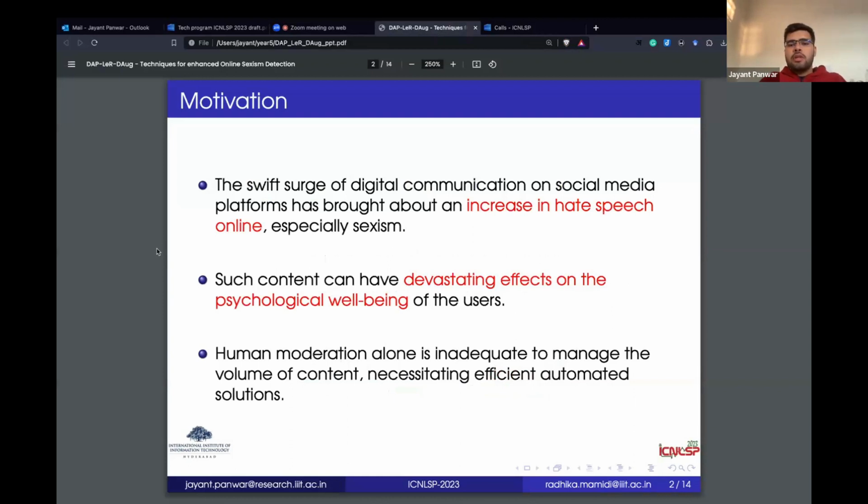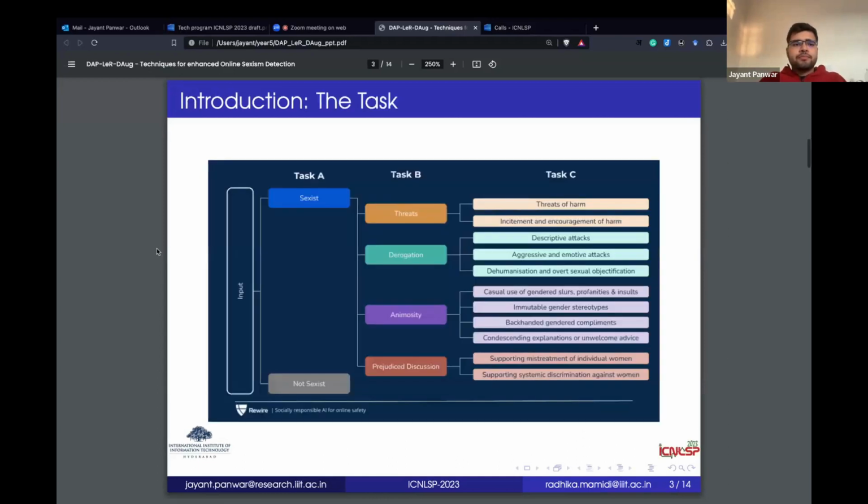As we all know, in today's world, social media platforms have gained a lot of ground, and there's a lot of digital communication happening. And this nevertheless brings about an increase in hate speech also, especially in the form of sexism. And this type of content will always have devastating effects on the psychological well-being of the users. And the point where our paper comes in is that human moderation alone will never be sufficient to monitor this large volume of content. And that is why there is a need for efficient automated solutions.